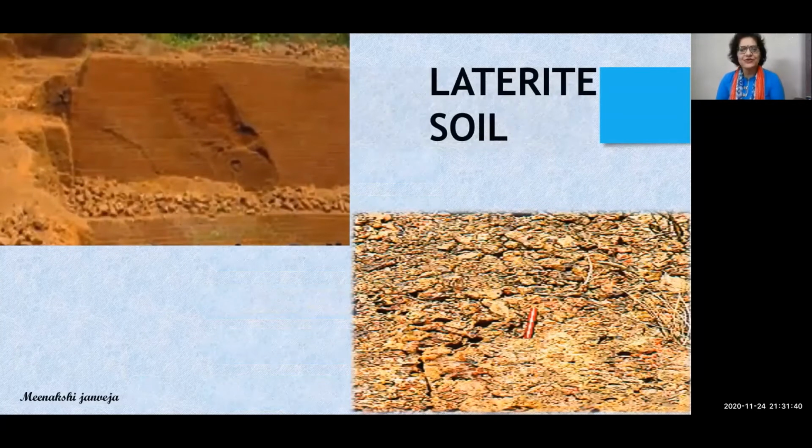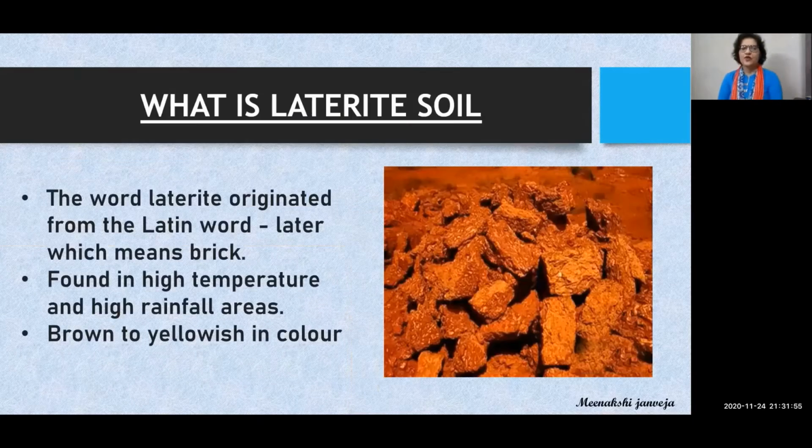How does it look? You can have a feel. See, this is the image of laterite soil. What is laterite soil? The word laterite originated from the Latin word later, which means brick. It is found in the high temperature and high rainfall areas of India. It is brown to yellowish in color.